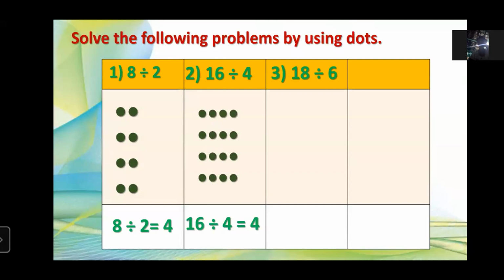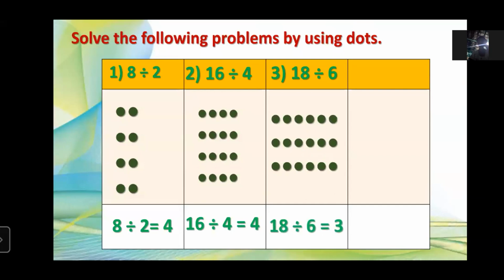So example number 3. 18 divided by 6. Here 6 is the divisor. 6 3s are 18. Very good. We have to form rows first, right? So let's form the rows. 3 rows will form. So the answer will be 3. Very good. You are correct. 18 divided by 6 is equal to 3.